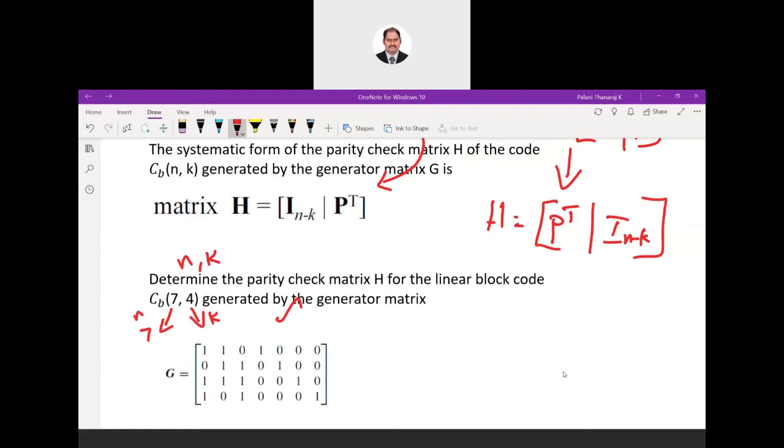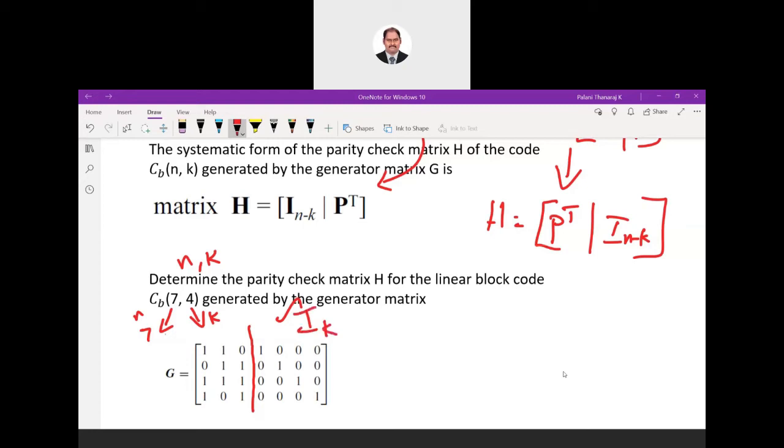Come back to the G. Now you have to find out in what manner they have formed this matrix. You observe the matrix, whether you can find out the identity. Yeah, we can find out the identity matrix here. So put a line. You can see that we are having identity matrix in this place. So this is actually conforming to the notation I of k.